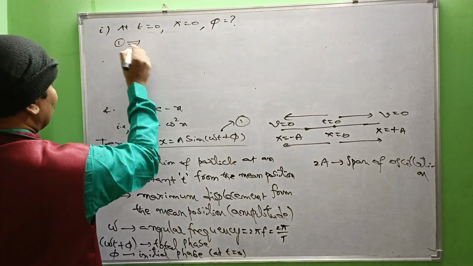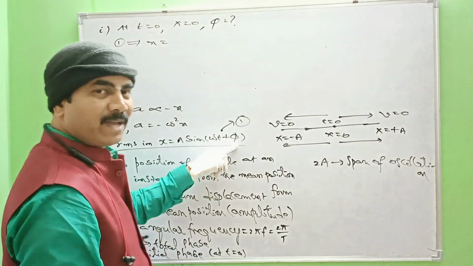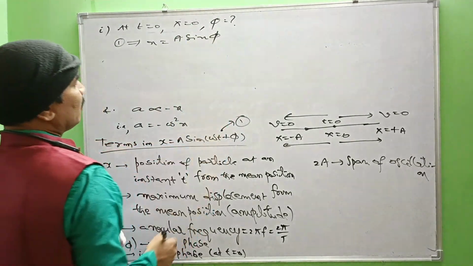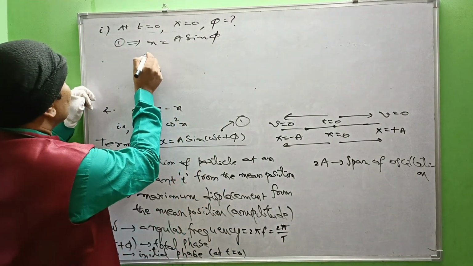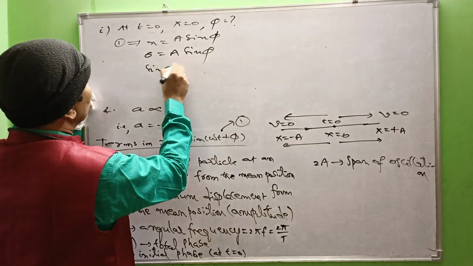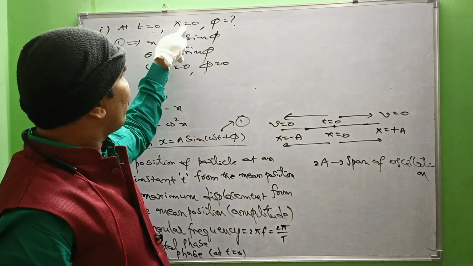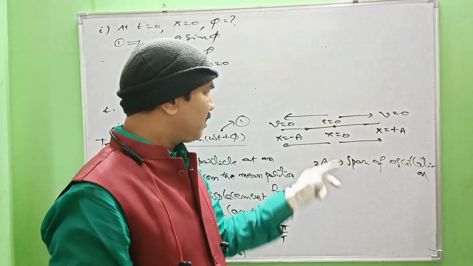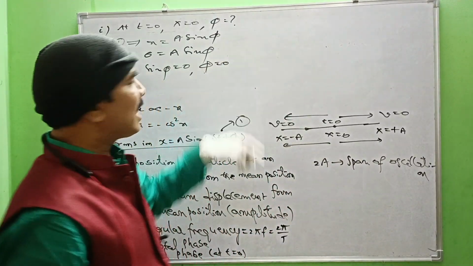From equation 1, x equals a sine of omega t plus phi. If t equal to 0, this becomes x equal to a sine phi. Now what is x here? From the data, x is 0, so 0 equals a into sine phi. Sine phi equal to 0, so phi equals 0. So at t equal to 0, if x equal to 0 is the position of the particle, that is when our observation starts, if the particle is at its mean position, no phase angle is acquired. So the phase angle acquired is 0.